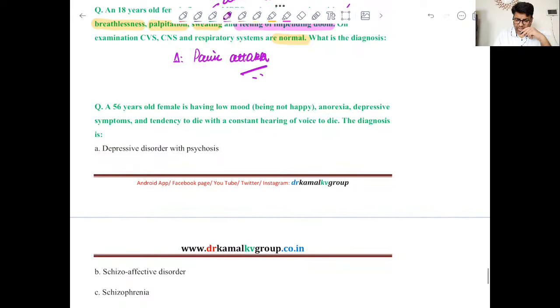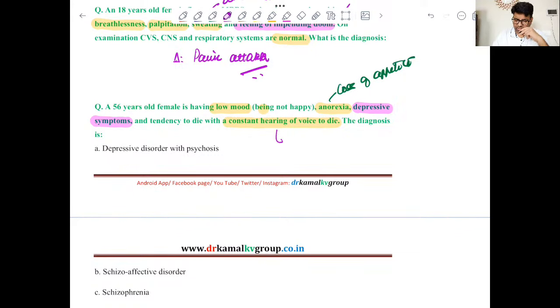A lady is having low mood. It means she is not happy. There is anorexia, this is loss of appetite. Then of course these are all depressive symptoms, and apart from this, she is also hearing voices which are commanding her to die, right?